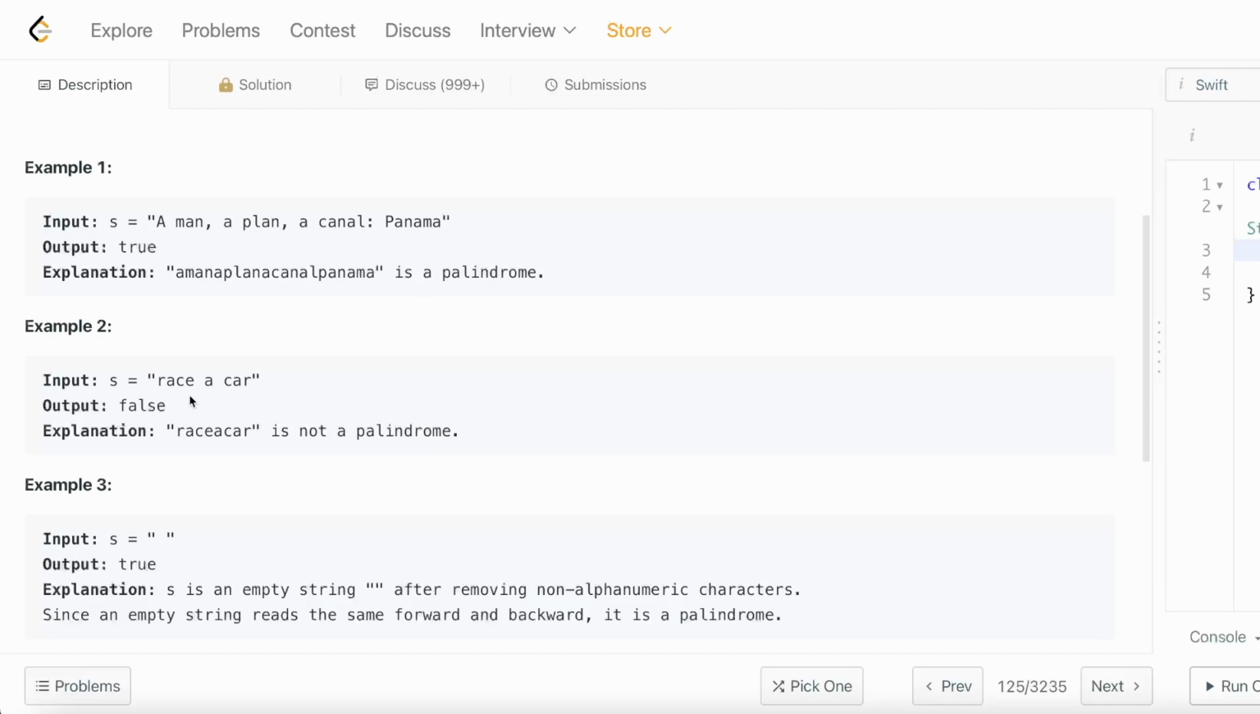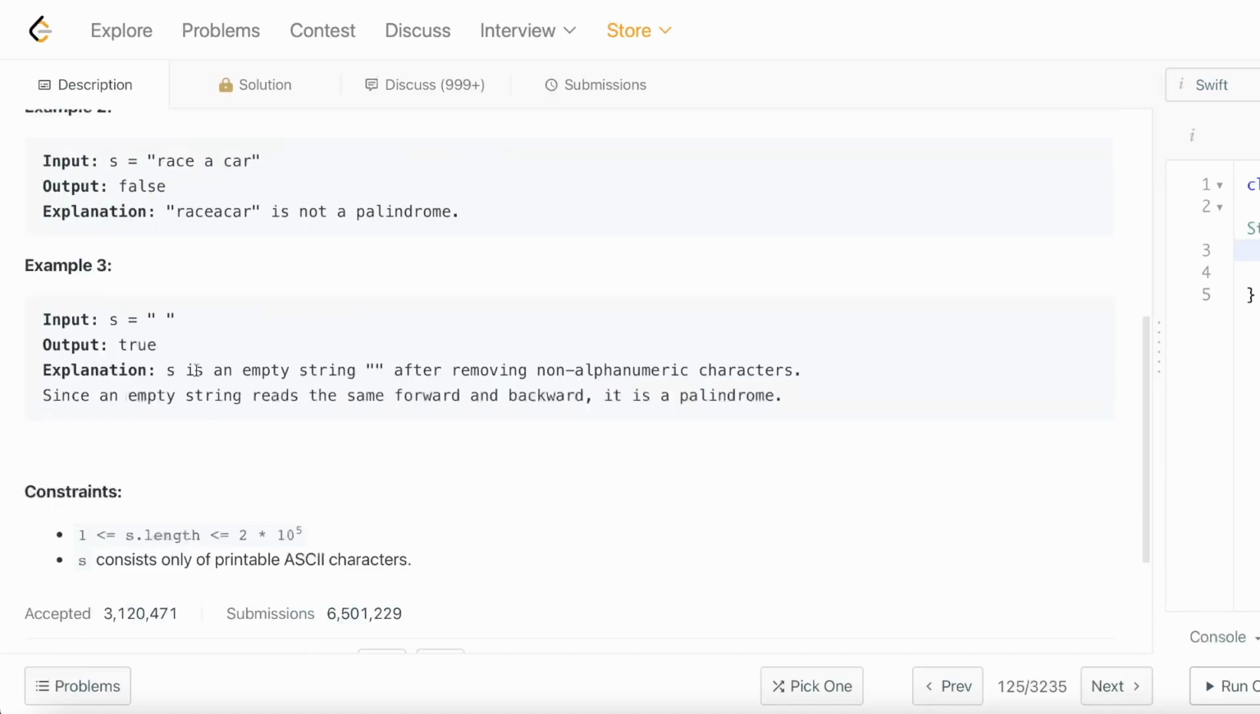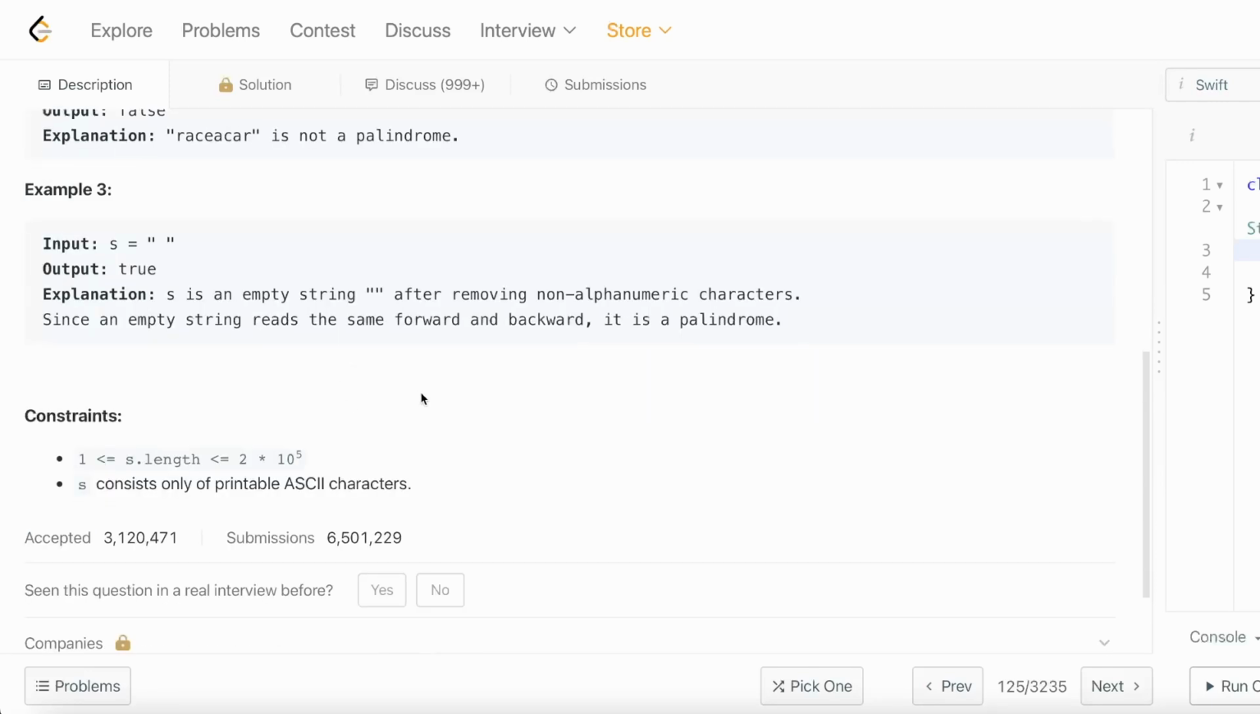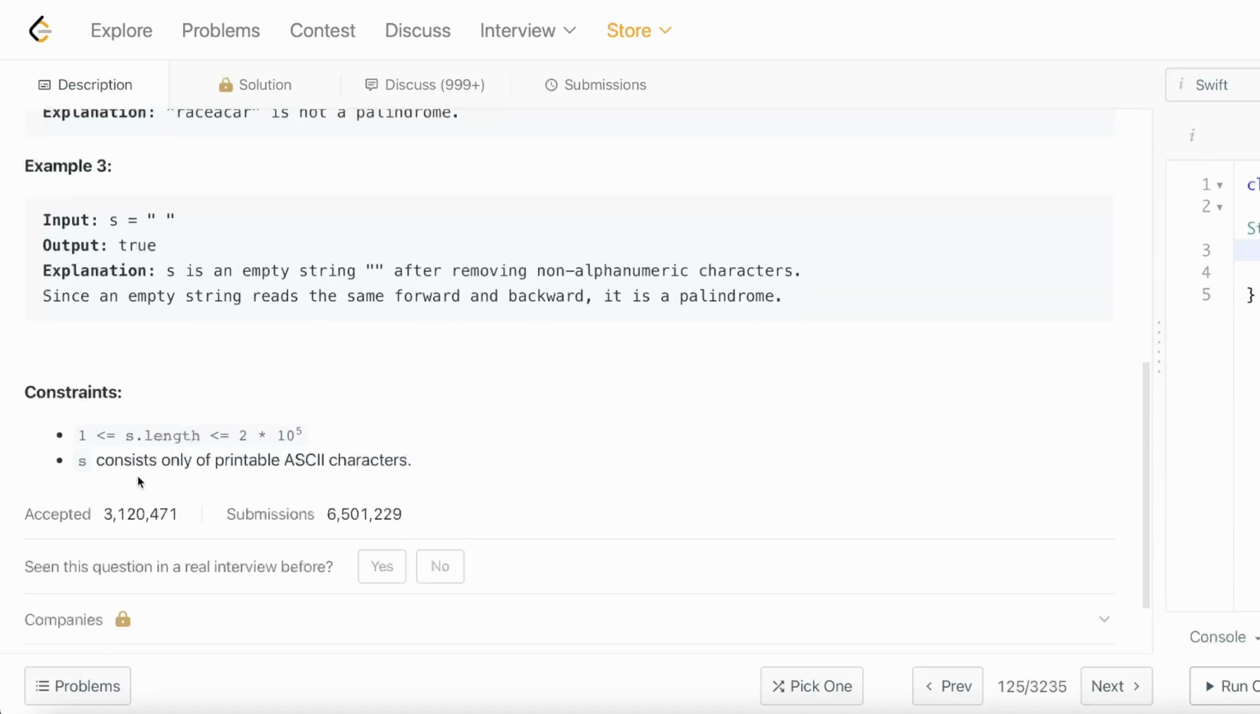In this example, "race a car", this is not a palindrome because the letters don't line up in the middle there. And for an empty space, this returns true because if you remove all of the non-alphanumeric characters, you get an empty string, which reads the same forwards and backwards. The constraints are that we have at least one character in the string, up to a massive number basically. s only consists of printable ASCII characters.